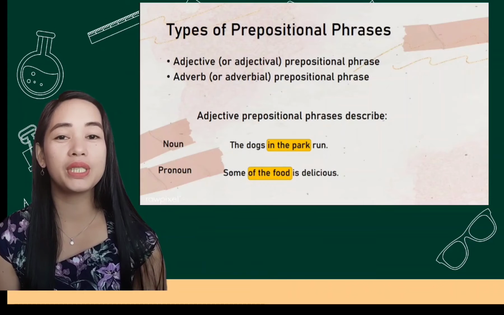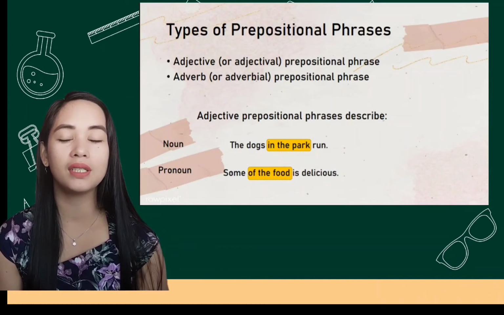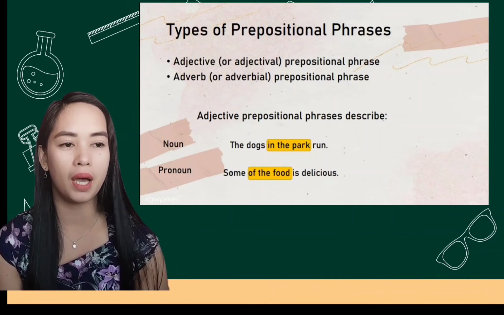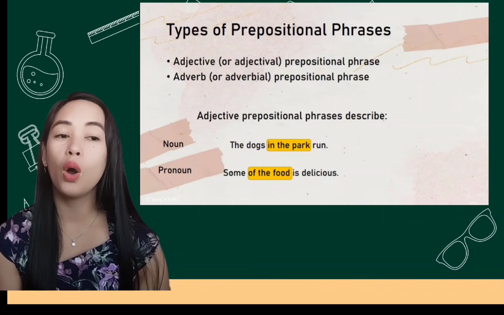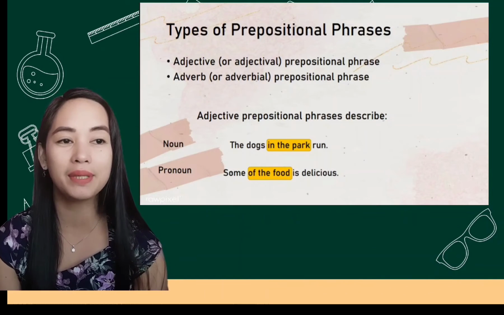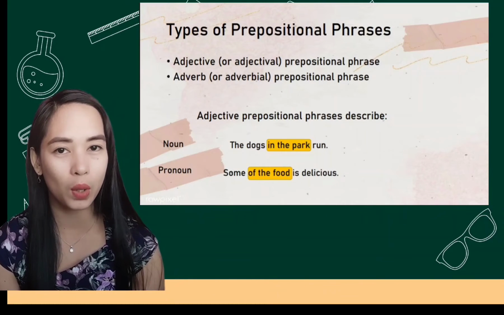There are two types of prepositional phrase: the adjective or adjectival prepositional phrase, and the adverb or adverbial prepositional phrase. An adjectival prepositional phrase describes a noun or pronoun in the sentence.